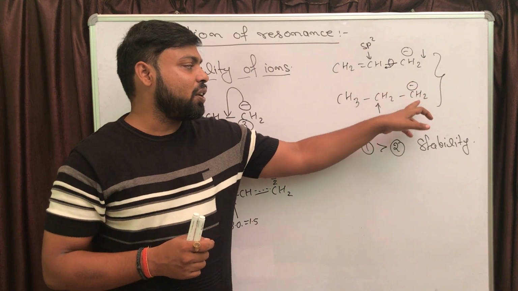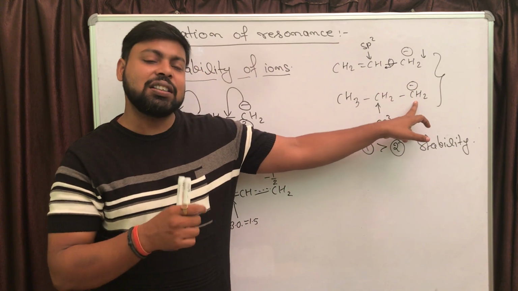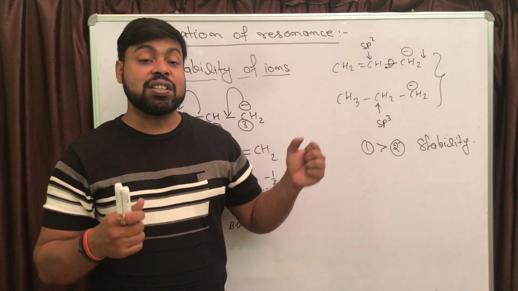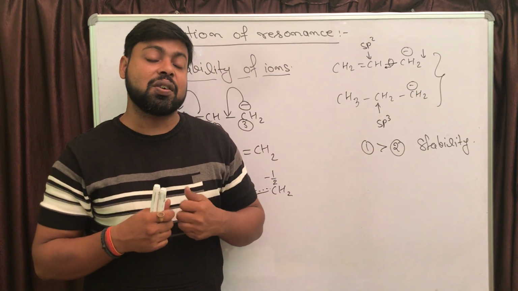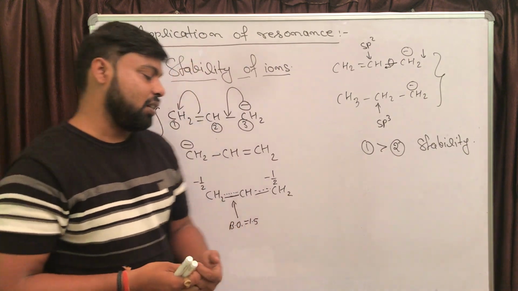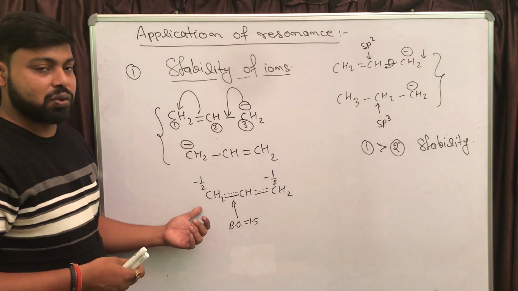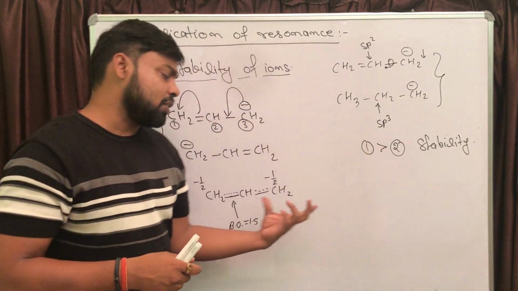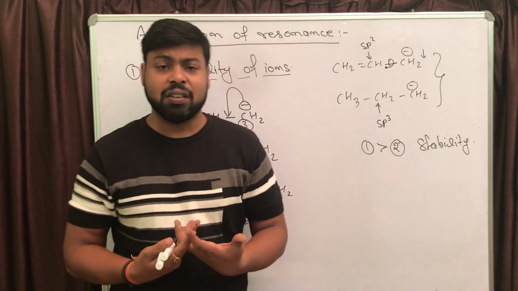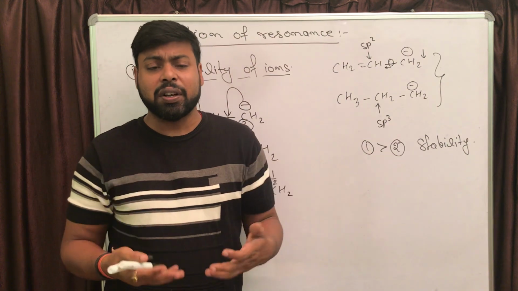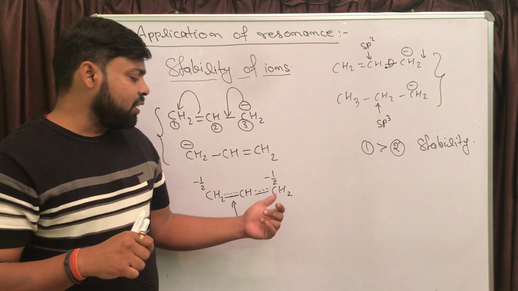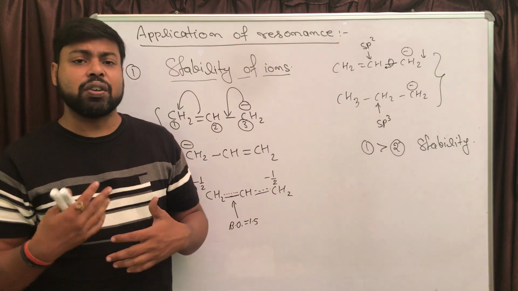So this 1 unit of negative charge will be present on the third carbon only, right? There is more concentration of charge on the third carbon, while in the hybrid of the first one, the negative charge is spread. The whole structure is carrying 1 unit of negative charge, but that one unit is spread. So definitely this spread charge is going to be more stable.